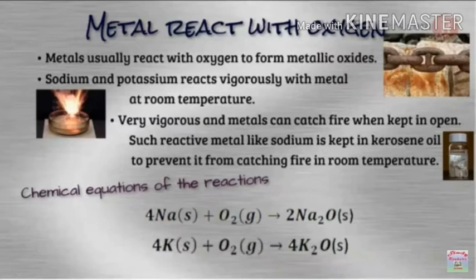Chemical equations of the reactions. 4Na + O2 reacts to give 2Na2O. 4K + O2 reacts to give 2K2O.